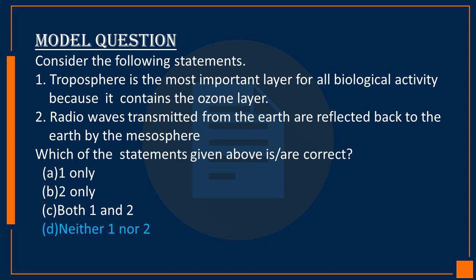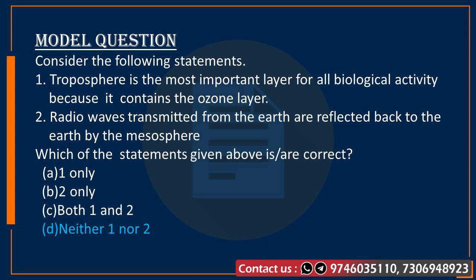The question is: consider the following statements. Statement number 1: the troposphere is the most important layer for all biological activity because it contains the ozone layer. Statement 2: the radio waves transmitted from the earth are reflected back to the earth by the mesosphere. Which of the above statements is or are correct? Here we know that both statements are wrong, because the ozone layer is a feature of the stratosphere, and the radio waves are reflected by the ionosphere.